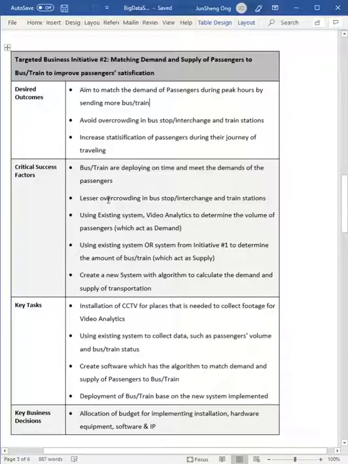That's one point. And we are also able to see less crowding at bus stops, interchanges and train stations. In order to do this, we also need to be able to detect the passengers in the bus stop or train station. So we are using video analytics to count the number of passengers on the station itself.